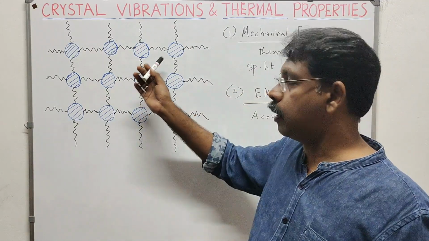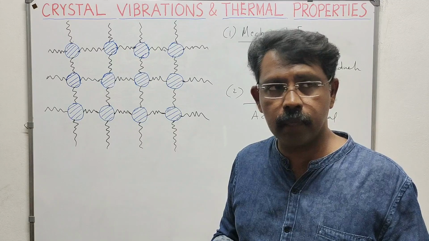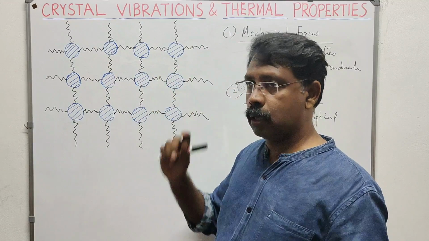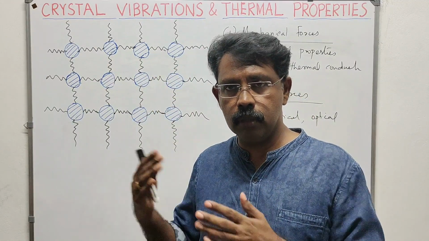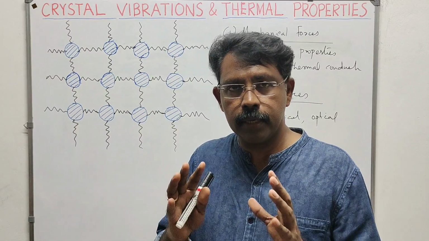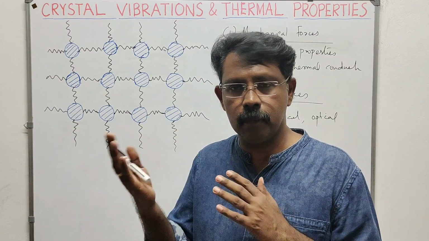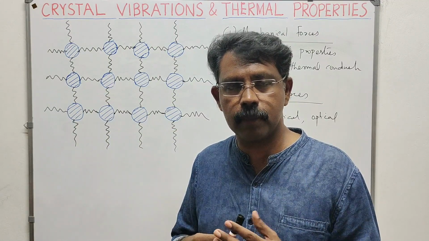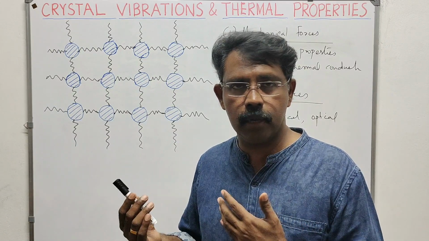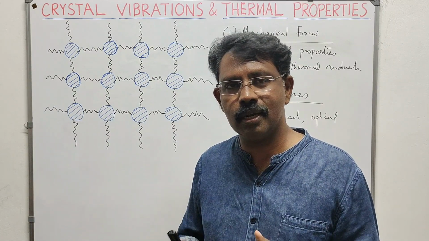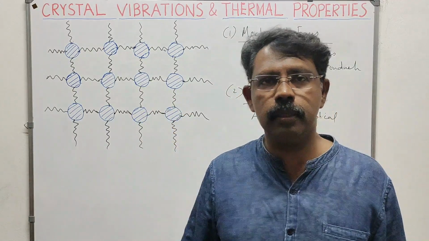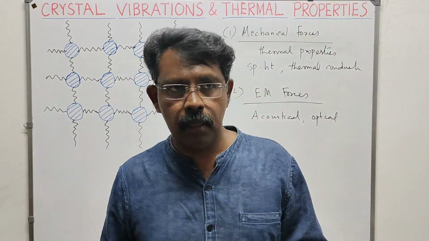First we will study the vibrations of a one-dimensional monoatomic lattice, that is, a plane in which there are atoms. We will apply mechanical force and study the vibration. Then we will go on to the one-dimensional diatomic lattice and study its vibrations. Then we will pass on to the different models of specific heat capacity, like the classical model, Einstein's model, Debye model, etc. Then we will pass on to thermal conductivity. In general, what we are studying in this chapter is the application of mechanical vibrations on a lattice, and then the study of thermal properties of the materials.